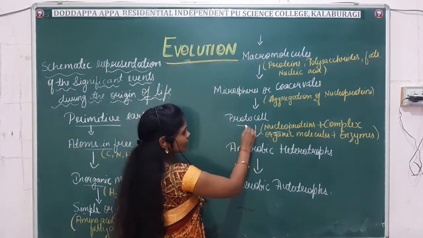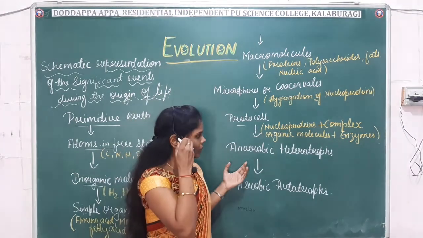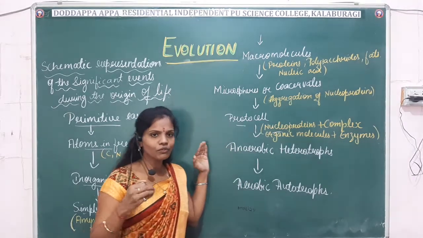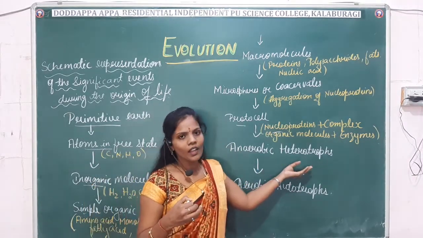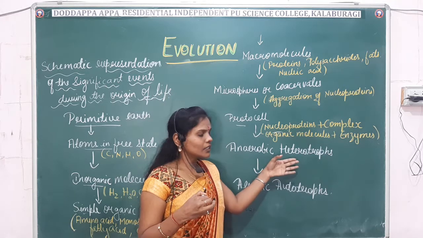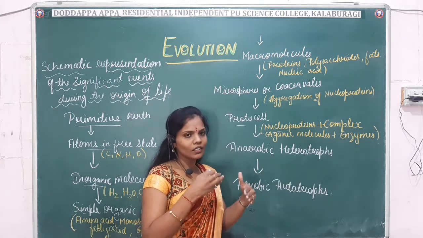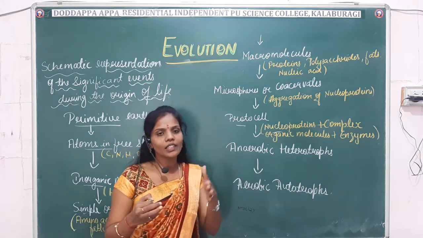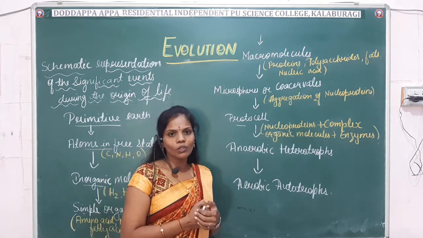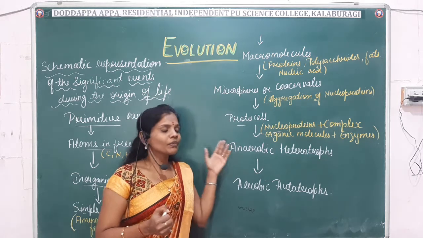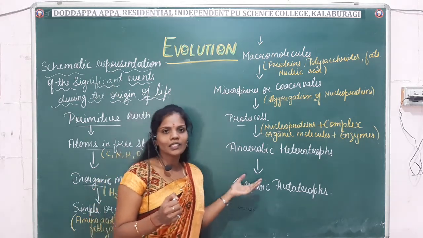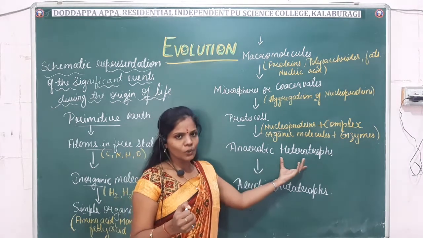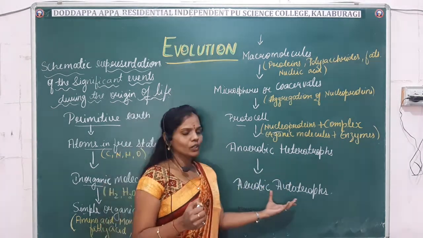From the protocells, they are transferred into the anaerobic heterotrophs. As you already know, the first form of life which was produced was in the form of heterotrophs, right? Then these heterotrophs, after some changes, led to mutation, and after the mutation, it led to the formation of useful molecules, that is, the chlorophyll molecules. Then from the chlorophyll molecules, it led to the formation of autotrophs, right? That is, the anaerobic heterotrophs are transferred to the aerobic autotrophs, right?